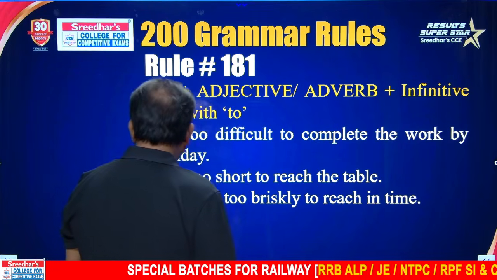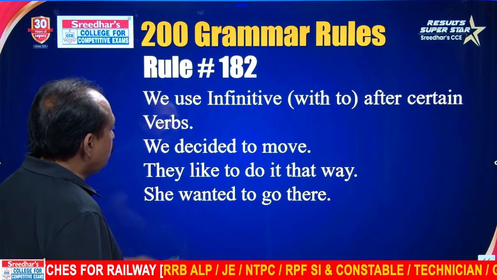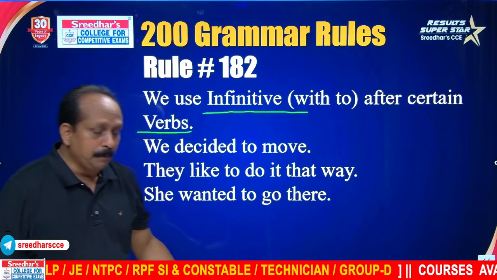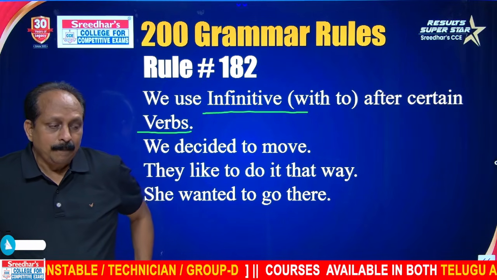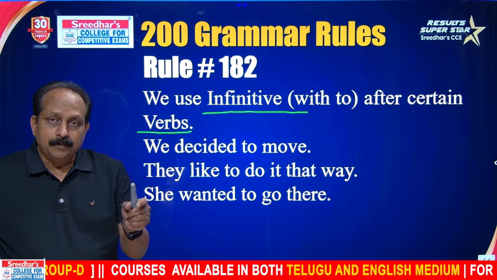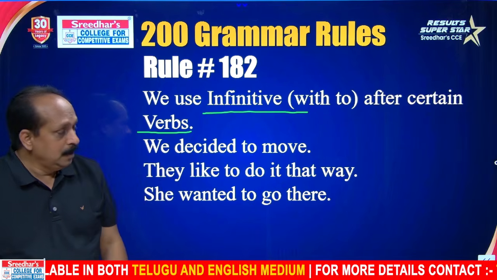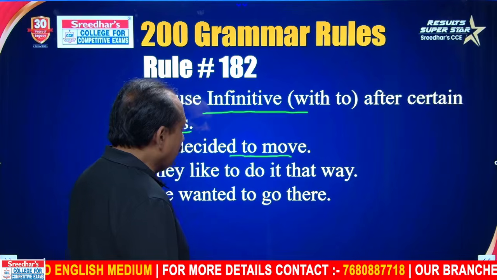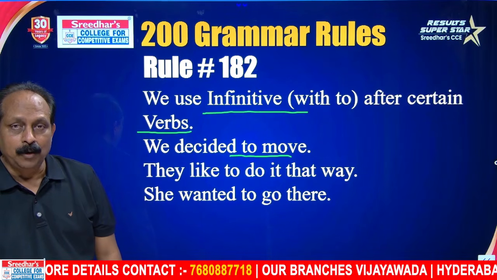Rule number 182. We use infinitive with to after certain verbs. This is an important rule you have to remember. You may ask, sir, why? Many students have fixed ideas. They think they should not use the verb-ing form after to. Some fixed ideas are there. But here we decided to move. They have given many a time, many students can handle, but you have to look at the verb.